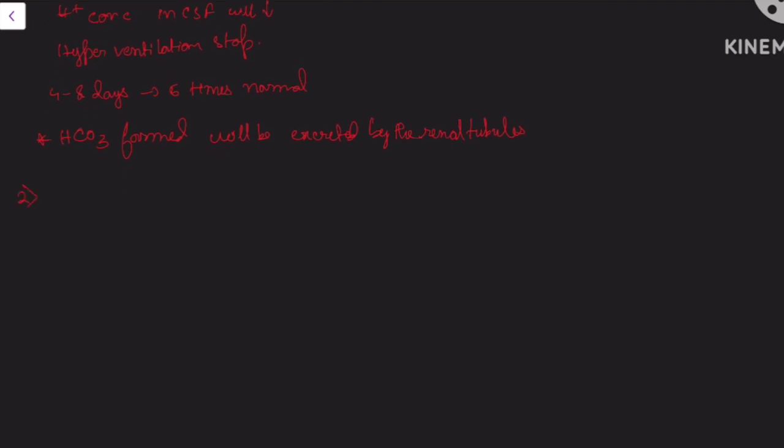Now let's get into the next change, that is polycythemia. I have talked about this many times. So there will be stimulation of erythropoietin secretion from the kidney, and this will try to counter this high altitude. RBC count will increase and they will carry oxygen, and because of this, oxygen supply to the tissue will be increased.